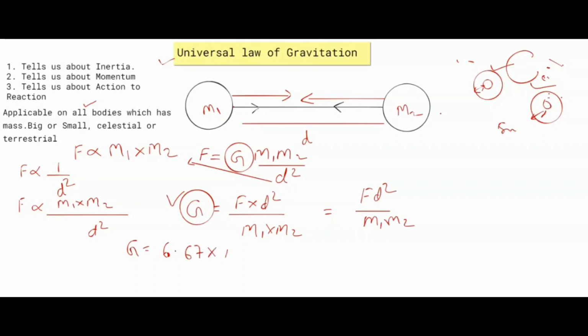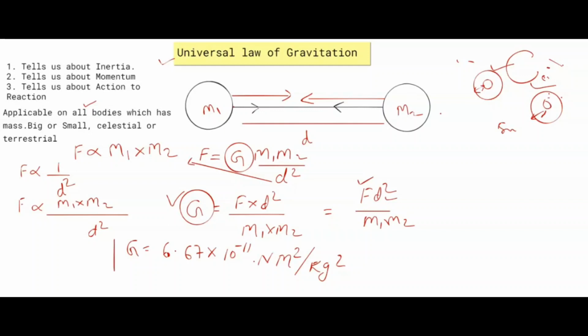G is 6.67 multiplied by 10 to the power minus 11 Newton meter square per kg square. F has the unit Newton, d is the distance so it has meter square, and the masses m1 and m2 give kg square. So the value of G is 6.67 multiplied by 10 to the power minus 11 Newton meter square per kg square.